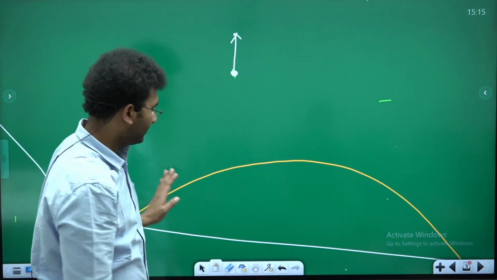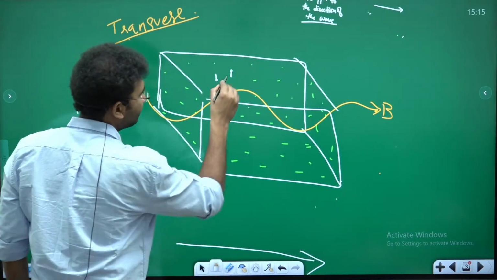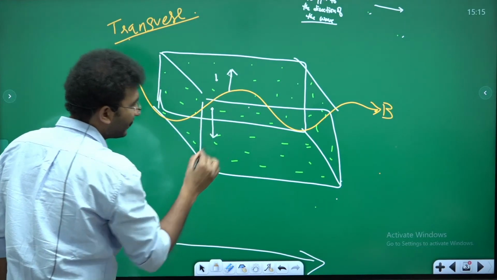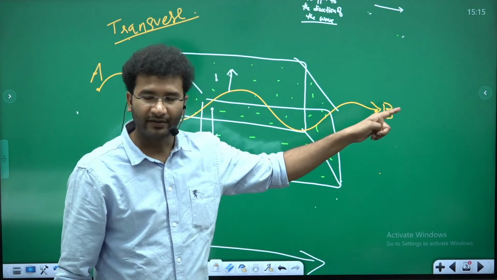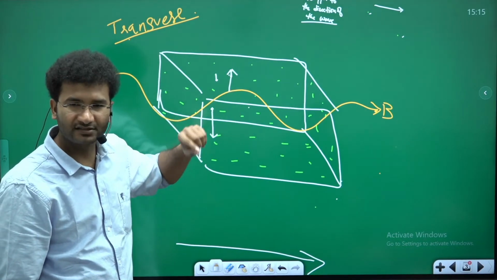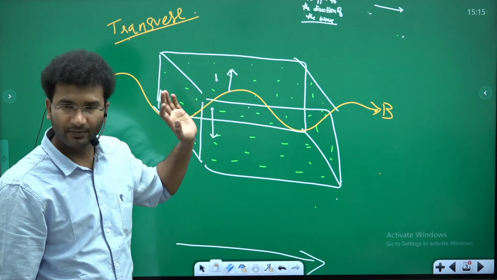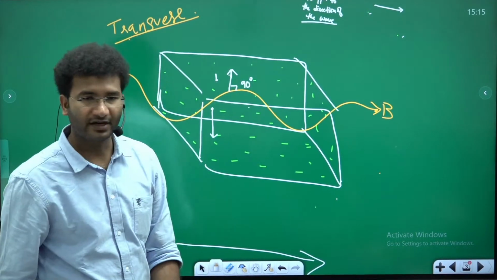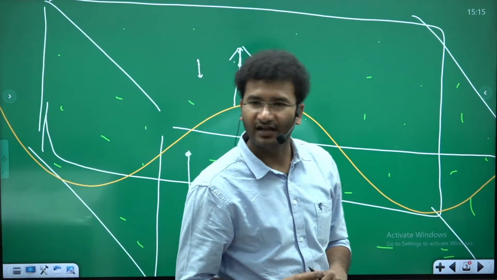So look here, if I have to exaggerate this diagram, this is moving in this direction. Maybe this particle might move in this direction. What is the direction of the wave? A to B. But is the movement of the particles perpendicular to the direction of the wave? The propagation of the particles, that means how the movement of the particles is taking place, is perpendicular to the direction of propagation of the wave. That means this angle is 90 degrees. And this kind of wave is called a transverse wave.